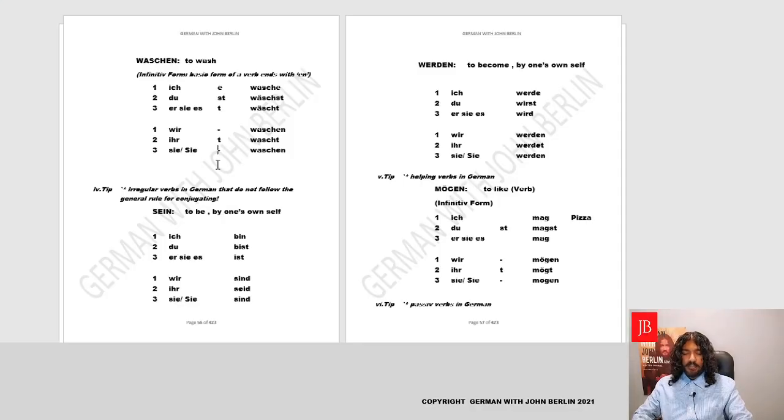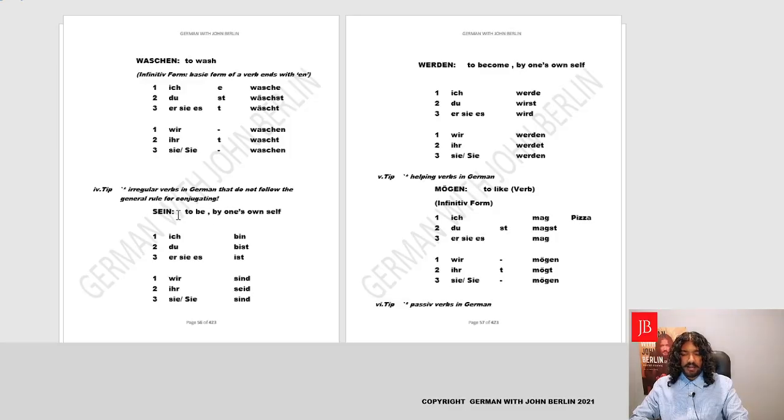Be with me. We are coming to a very important verb, and the next tip is talking about irregular verbs. As of now, we were dealing with regular verbs with a couple of changes, but now we'll be dealing with irregular verbs, which means the rules of conjugating the verb will not apply here. That means the endings which we learned here will not work. We'll not use them. We'll directly learn to conjugate the verb. And the important verb we are doing is sein.